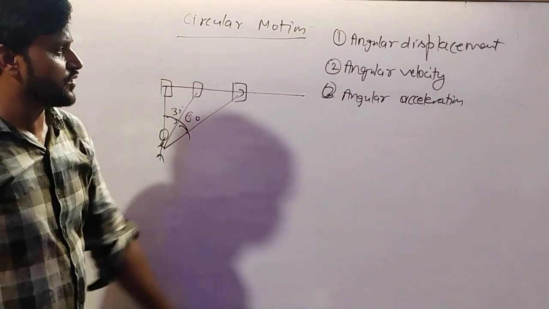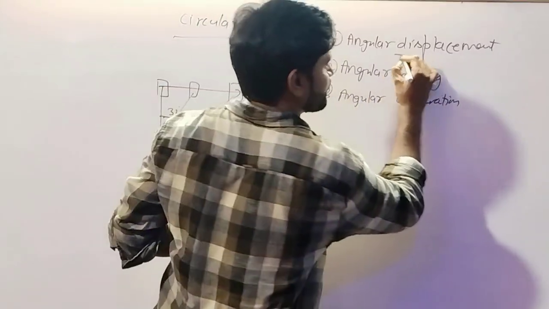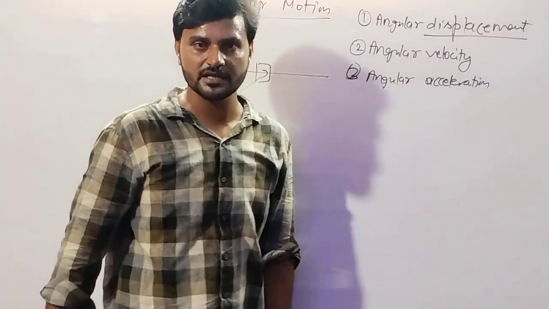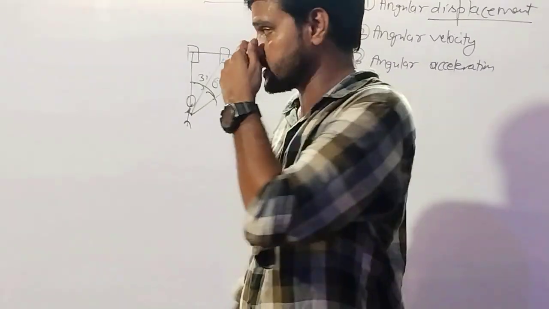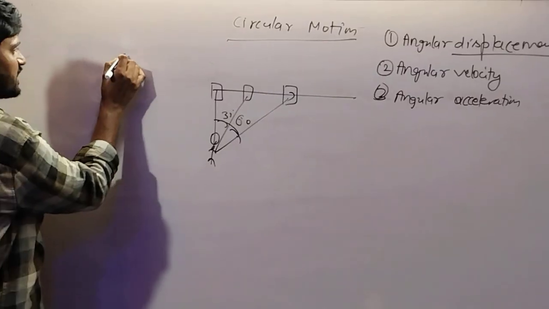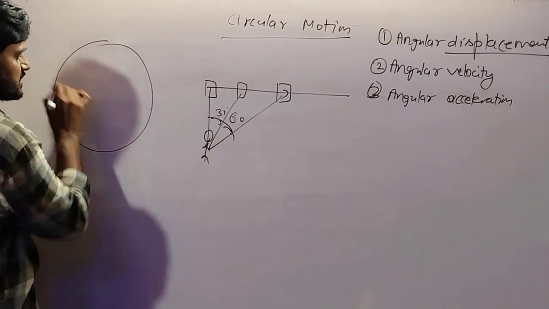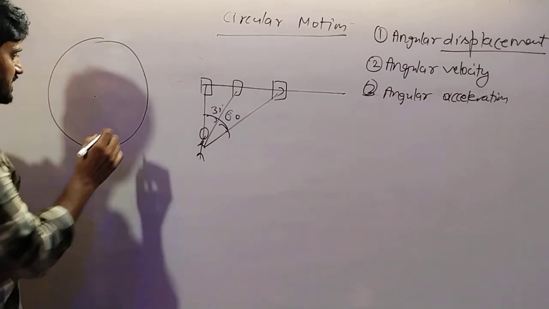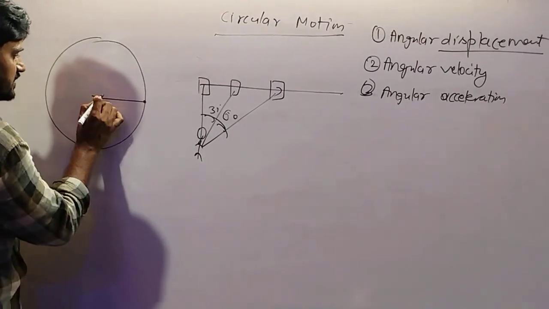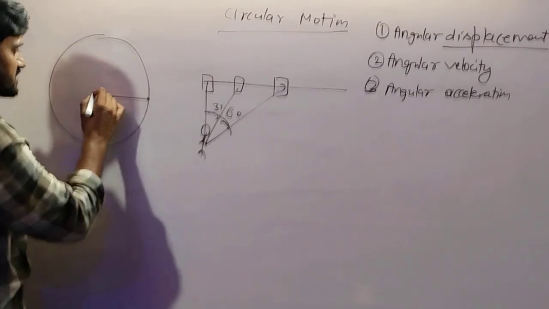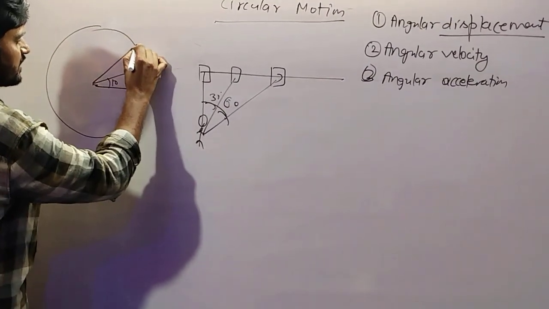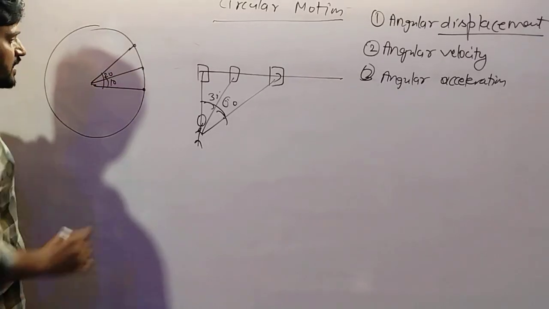In kinematics, you heard about displacement. But here we study angular displacement. Why do we study angular displacement in circular motion? Because suppose we take a special case where we are moving in a circle. The center is here and we are moving from this point. Suppose we are here, then the angle will be 0 degrees. Suppose we are here, the angle is 10 degrees. Here, the angle is 20 degrees.